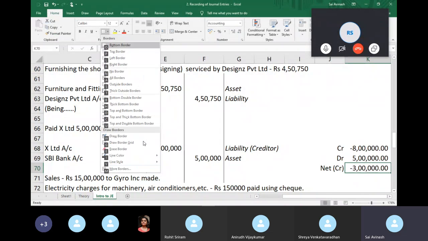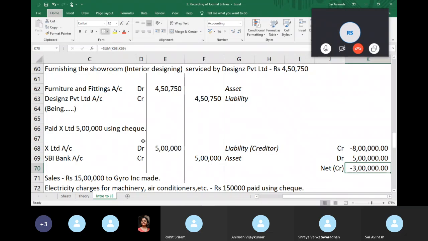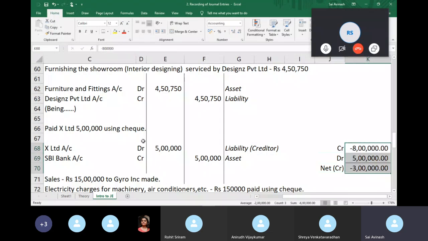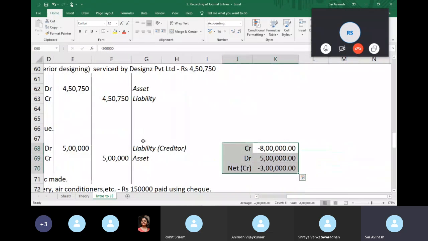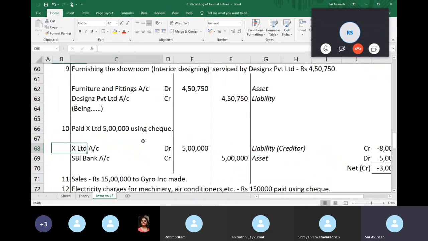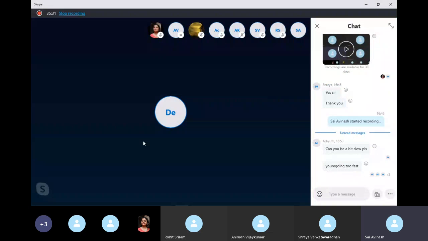That's just like a math problem, so don't get too tense about this. We will understand more about how balances work when we go on to ledger accounts. As of now, just understand that this transaction is telling me my liability towards X Limited is reducing, and when a liability reduces because I'm paying him, I debit the account. Okay, 10 transactions done, guys. Any doubts as of now?